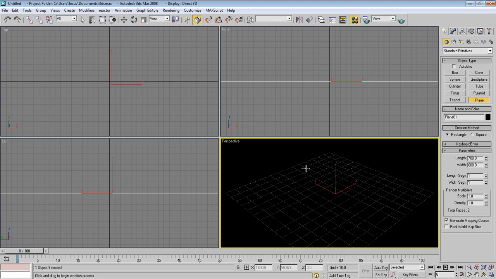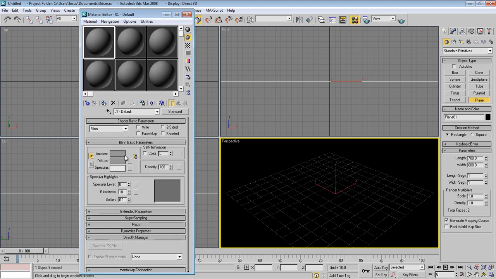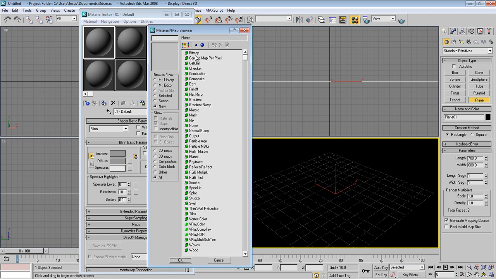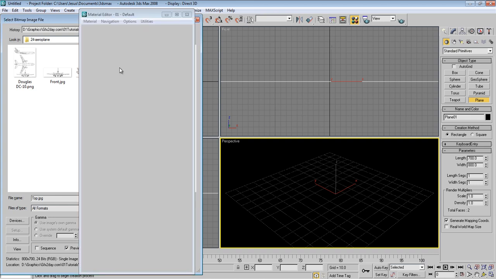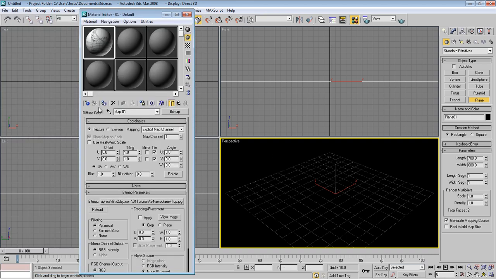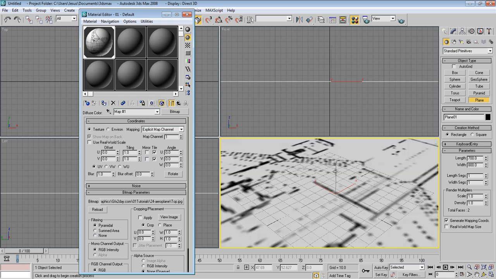So let's press M, bring up our material editor and choose a bitmap, select our top view image, and this image maybe I'll use it later just as a reference to see how things really look. And you can just go to Google and type Douglas DC-10 plan, and it will come up with a whole list of images.